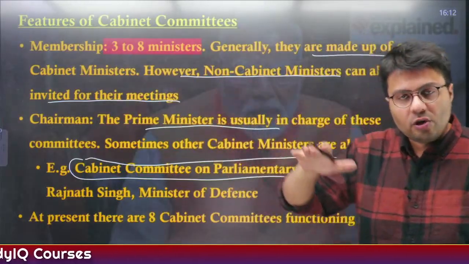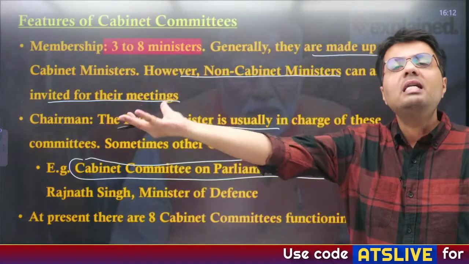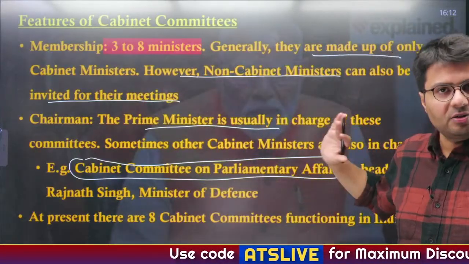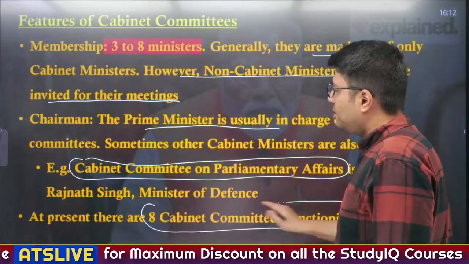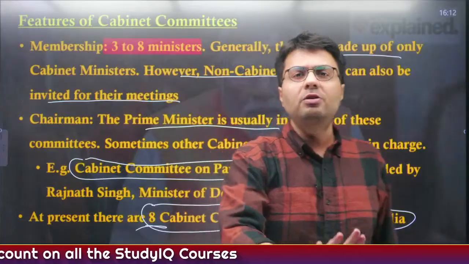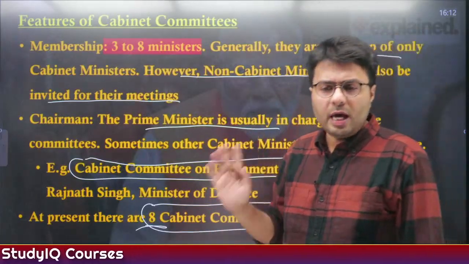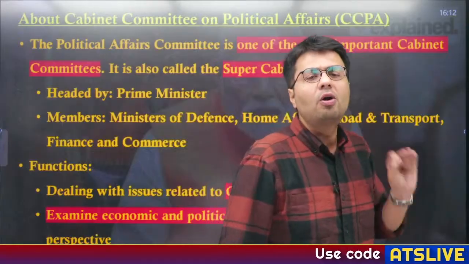But if it does not include the Prime Minister, which happens sometimes, it will be headed by a senior cabinet minister. Okay. Now, at present, there are 8 cabinet committees functioning in India, and this number can be increased or decreased as per the wishes of the Prime Minister. Okay. So this is entirely a political decision on how you want to run your government.